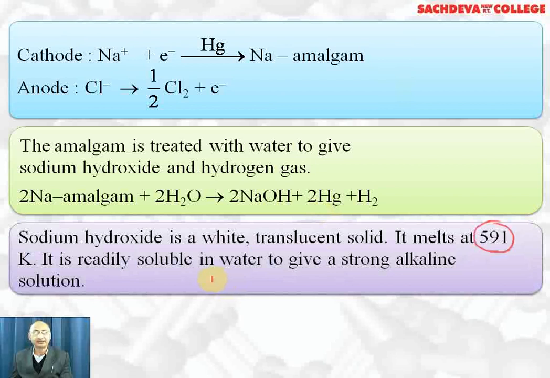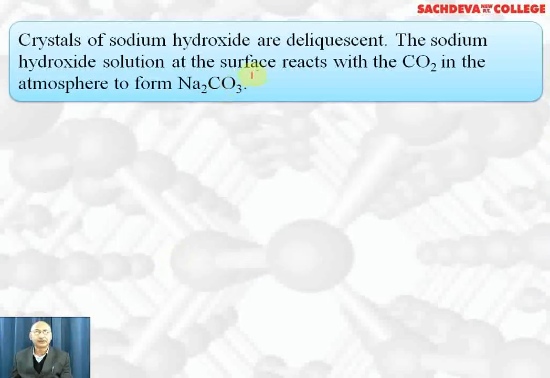It melts at 591 Kelvin. It's readily soluble in water to give a strong alkaline solution. It's highly deliquescent or hygroscopic in nature, that is, it absorbs a lot of water from the atmosphere and becomes watery. That is why it is not a primary standard, that is, its standard solution cannot be prepared directly. Crystals of sodium hydroxide are deliquescent. Highly deliquescent, that's why we call it hygroscopic.